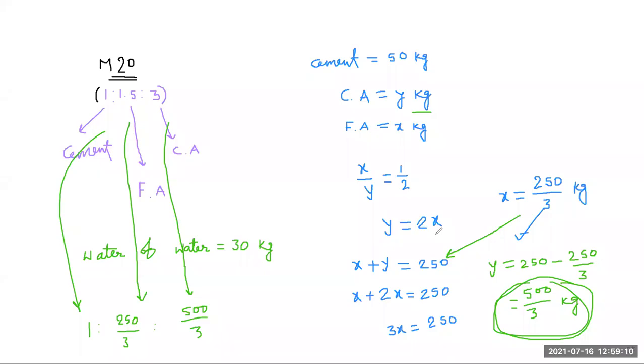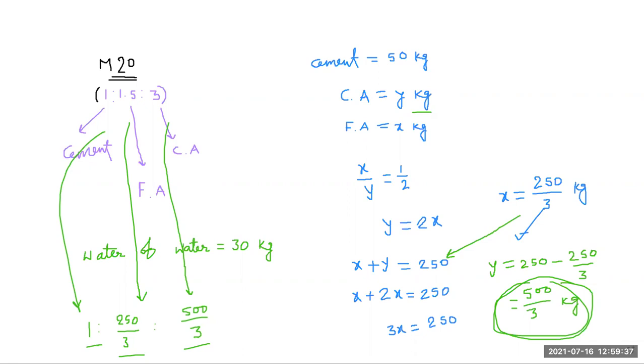Okay, so I think I'm discussing this point. This is the proportion for your M20 grade. Here the proportion of cement is 1, the proportion of your fine aggregate is 250 by 3, and the proportion of your coarse aggregate is 500 by 3.